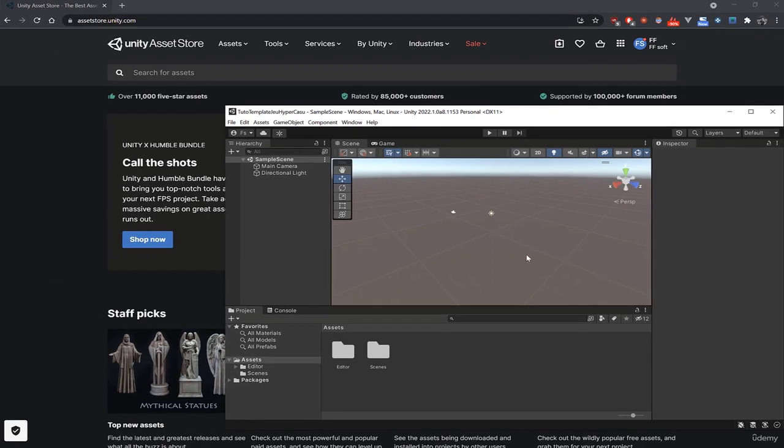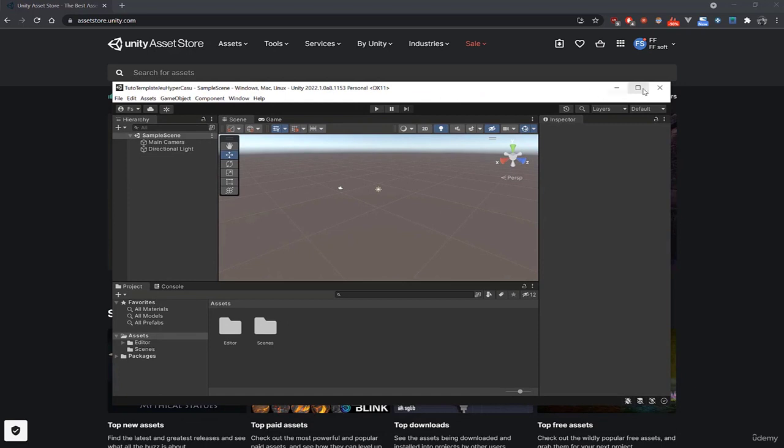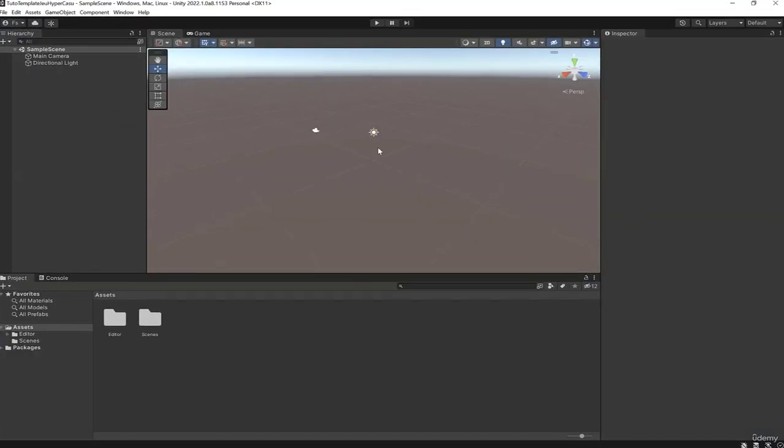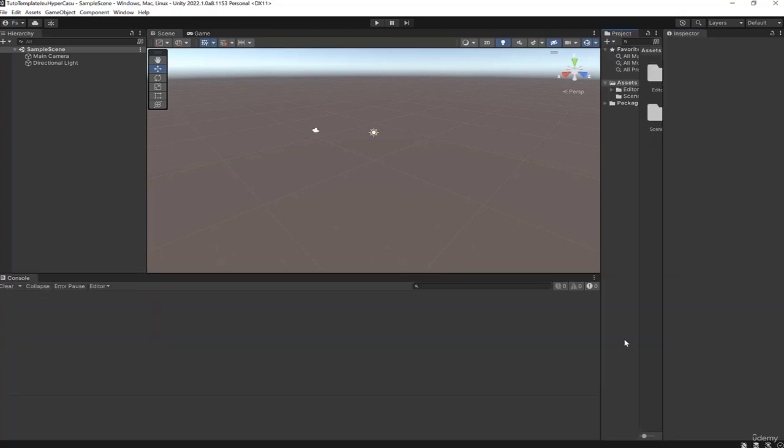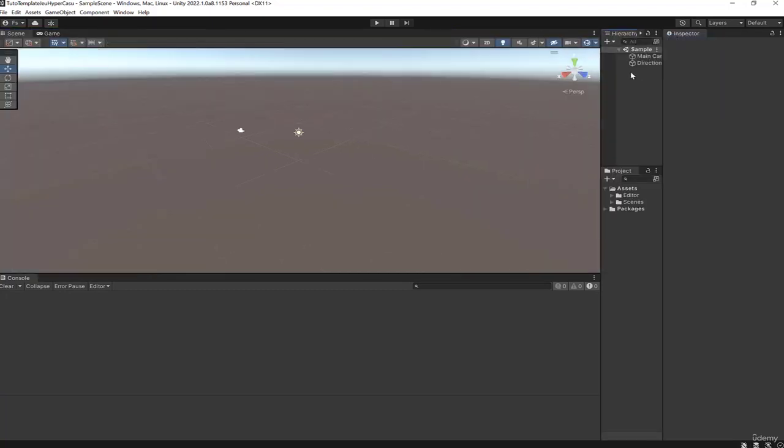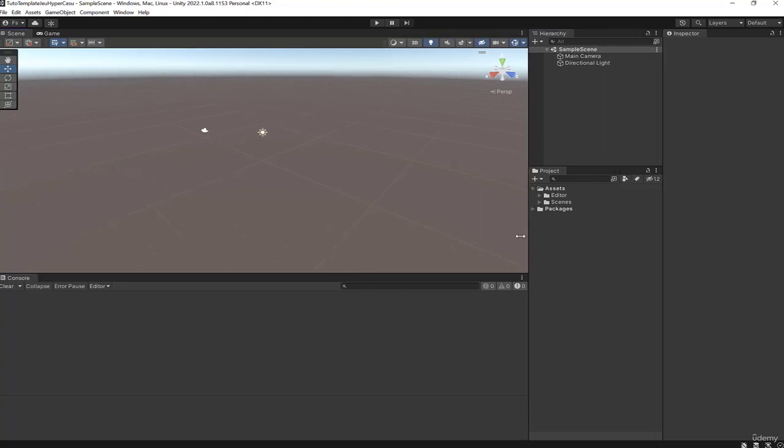So there you go, the project has initialized and it opened. So now we have our project. I'm just going to organize the interface the way I like to see it. So I'll have the inspector on the right. I'm going to place the project on the right as well. The project, I right click on and select one column layout. I'm going to take the hierarchy and put it on the right as well, like this.